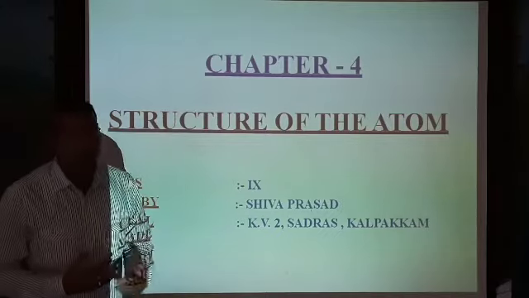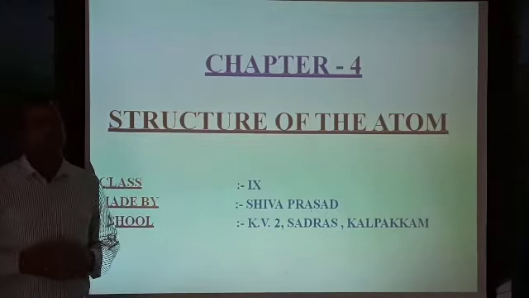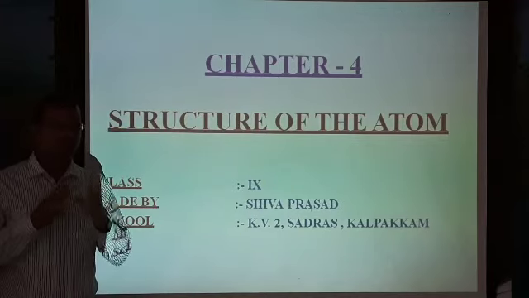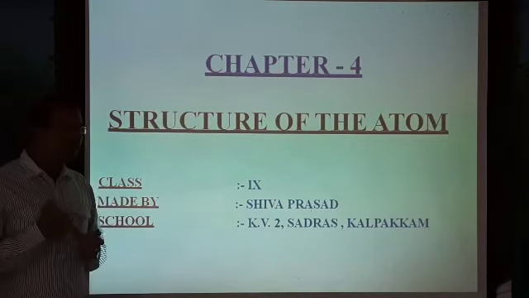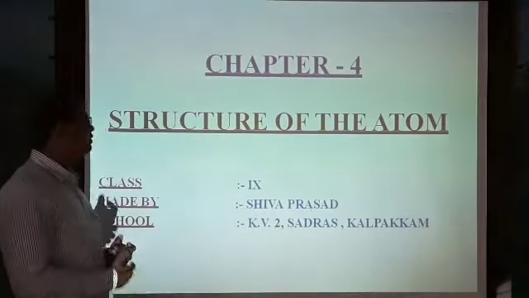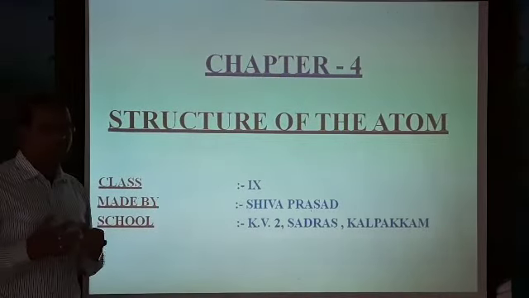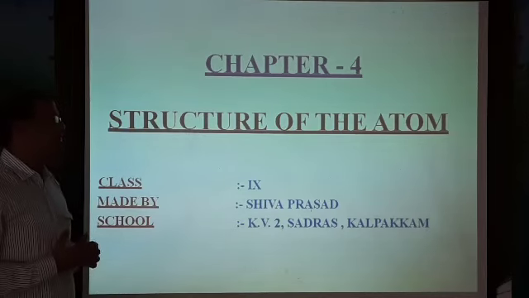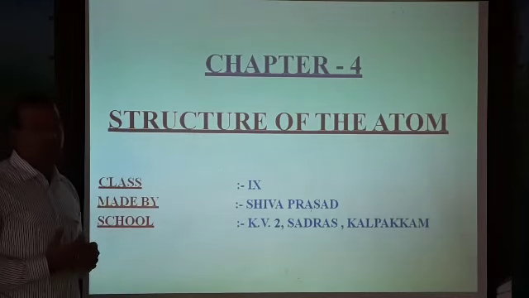Even before that, we discussed Thomson's model of an atom. Now, the next topic of the chapter is Rutherford's model of the structure of an atom, how he explained it, and the conclusions of that we will discuss now.